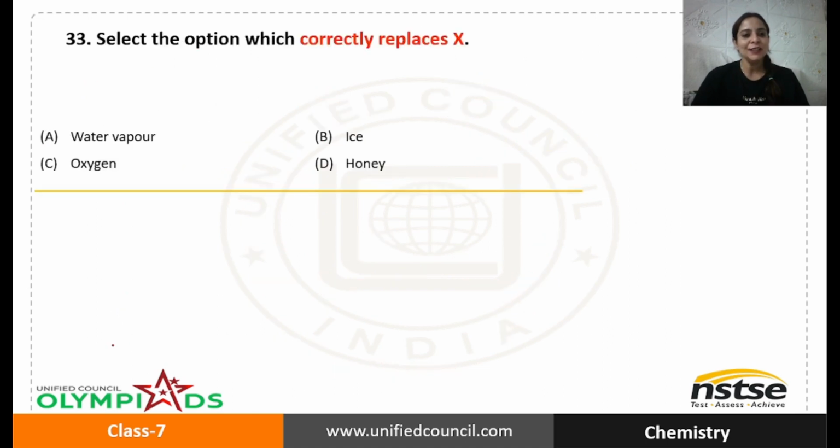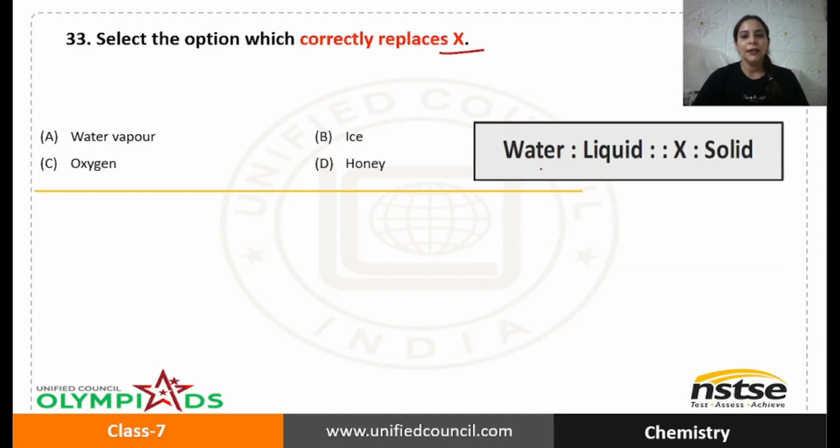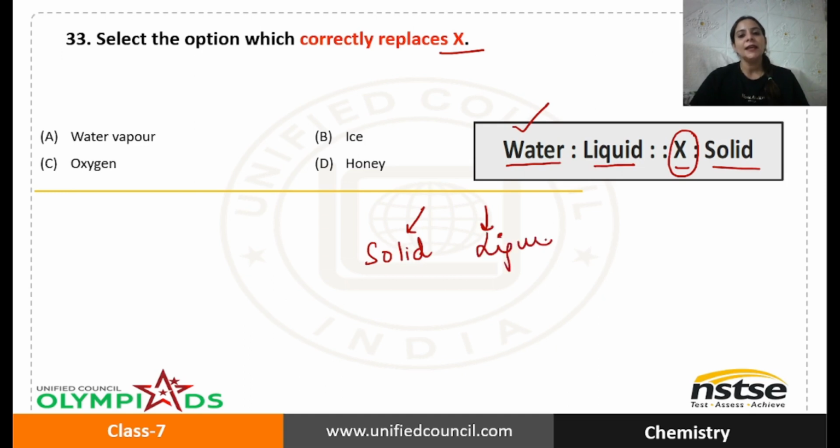I hope you understood. Next question says, select the option which correctly represents X. Here you can see that water is liquid, X is solid. So we need to find something which is solid. I hope you all know these are the states of matter. Matter exists in solid state, liquid state, and also gaseous state.